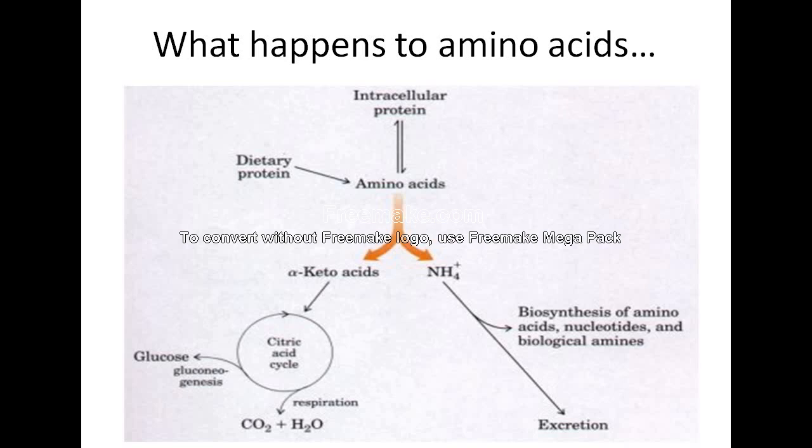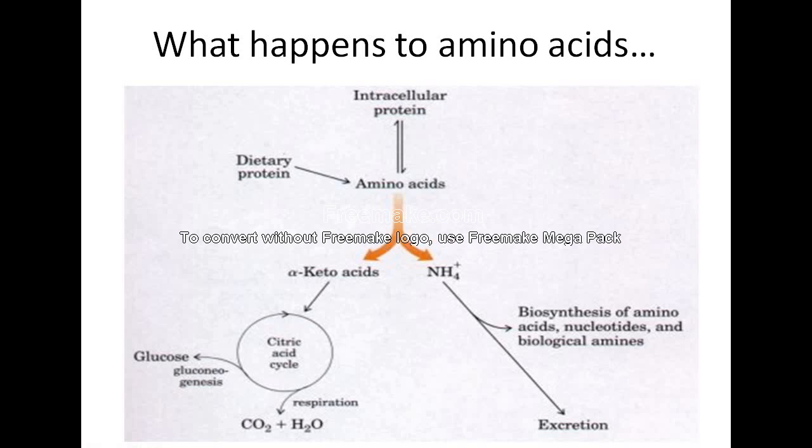They can also be used for energy production, and that is what we signify amino acids for. Amino acids can also be used for biosynthesis of amino acids, nucleotides and biological amines. Or they can go through the citric acid cycle and gluconeogenesis, as mentioned earlier for energy. Anyway, it is a good resource when we have low carbohydrate availability.